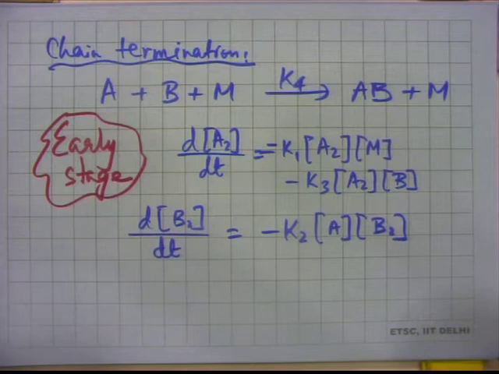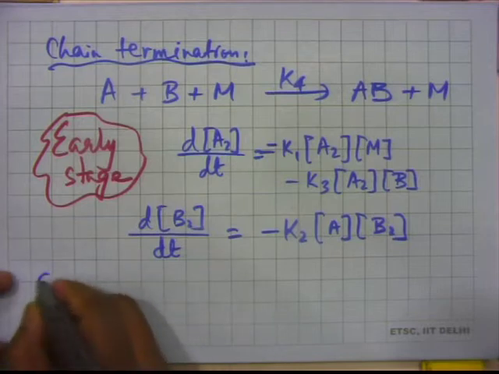So this is dB2/dt, and there is also product formation rate, which we call dAB/dt.